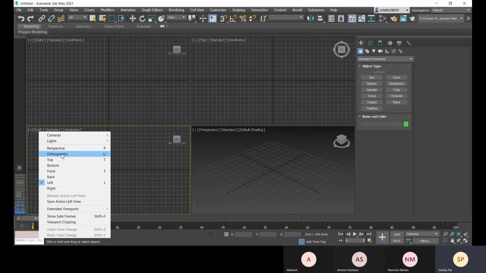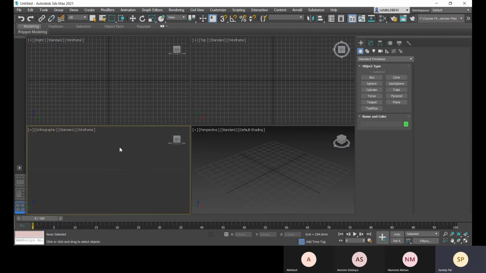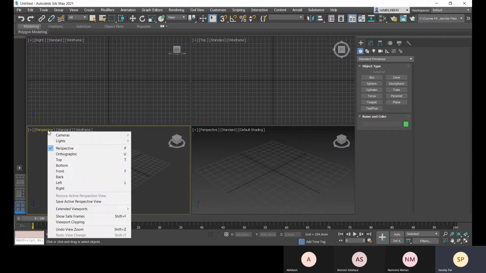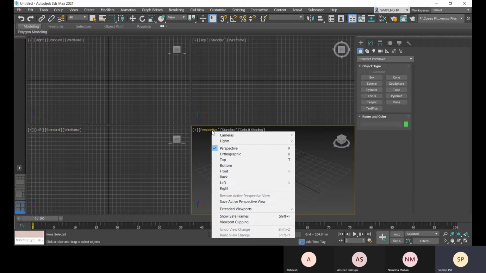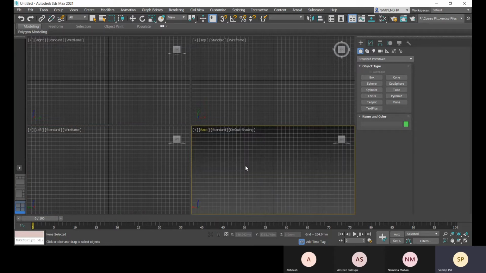For orthographic you can choose U. And whenever you click on this home button, you will get perspective. Let me change to left again, and if you press P there, after changing it, you will get back your perspective view.